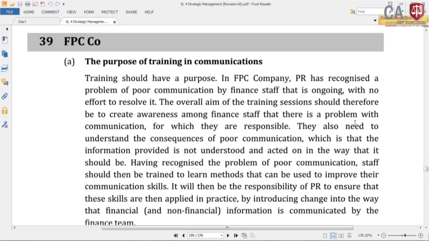They also need to understand the consequences of poor communications, which is that the information provided is not understood and acted on in the way that it should be. Having recognized the problem of poor communication, staff should then be trained to learn methods that can be used to improve their communication skills.